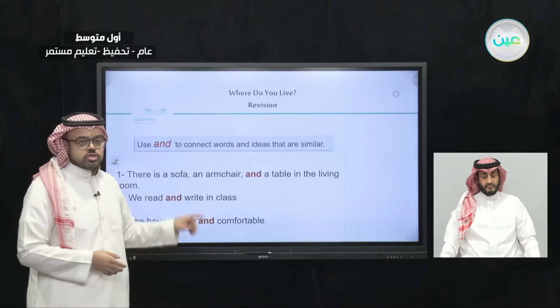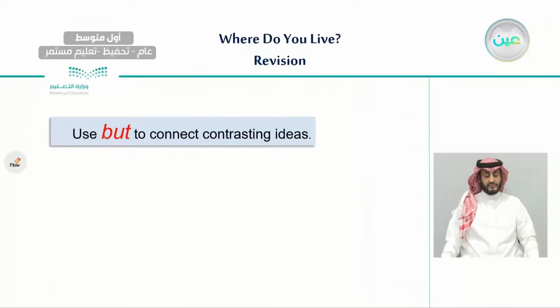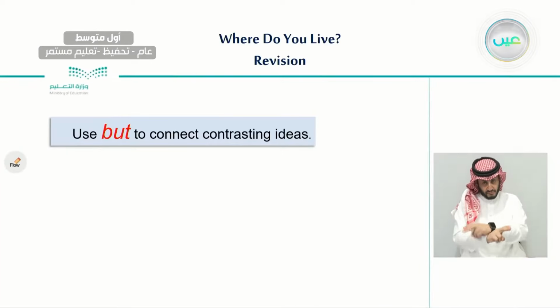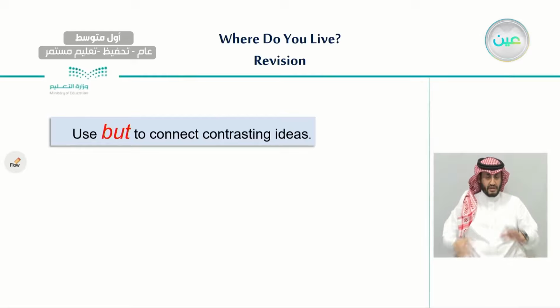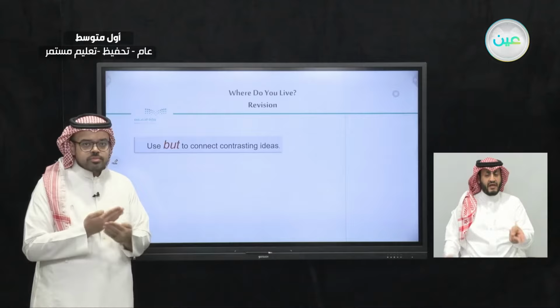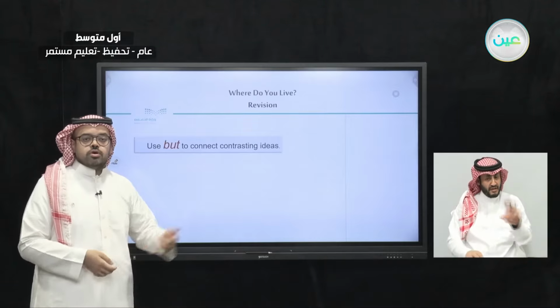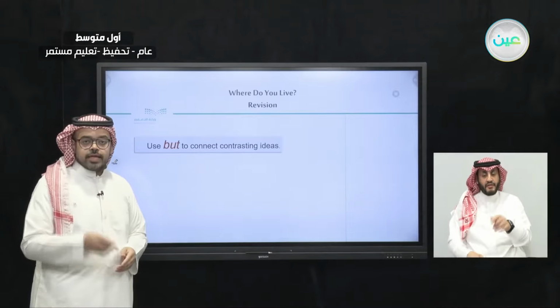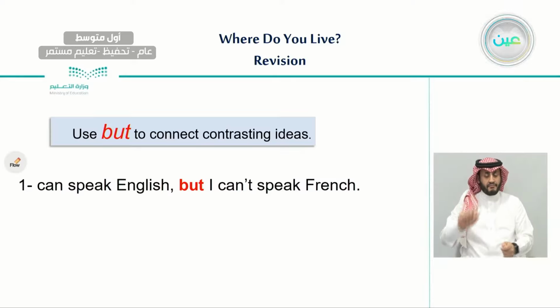The other conjunction word we have learned last time is but. And we use but for connecting the contrasting ideas. If we have 2 ideas or 2 words that are not similar, that are opposite, we would use but. Let's see some examples.